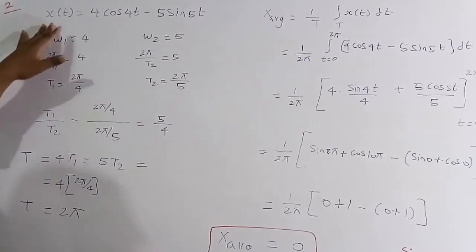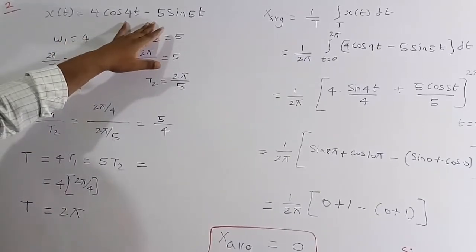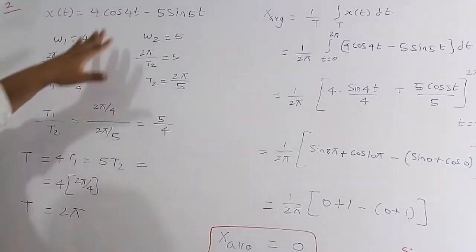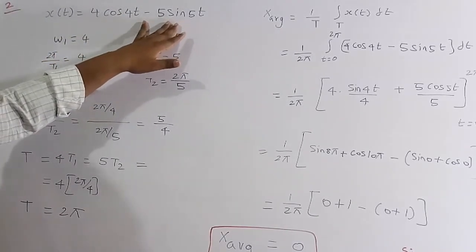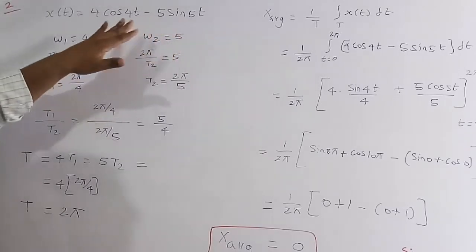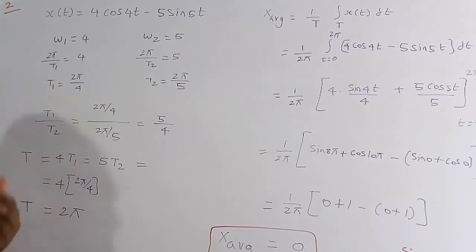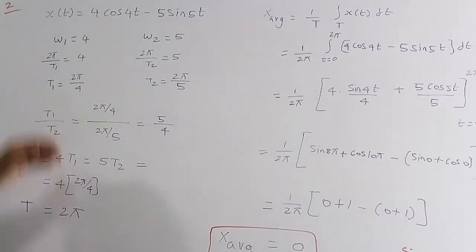The signal x of t is equal to 4 cos 4t minus 5 sin 5t. For this signal we need to find the average value. By default, the average value of a cos signal and a sin signal is always 0. So the total value has to be 0. This is a very short-cut way. But if you want to do the standard procedure, the standard procedure is as follows.